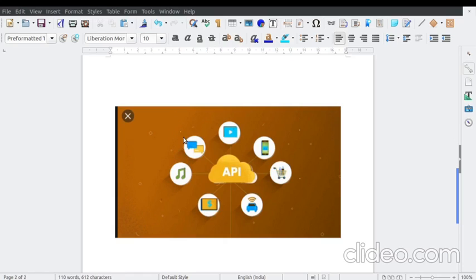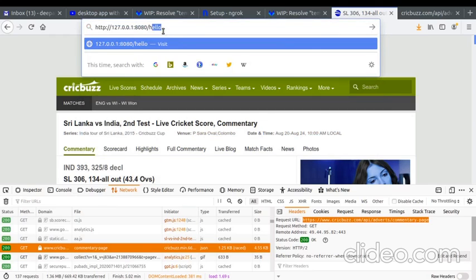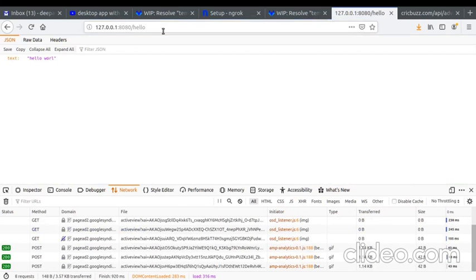Firefox. Yeah, this is the Firefox window. I have copied the URL from there. This is the API we wrote just now. Oh, super. Did you see this URL? This is the data we just returned.